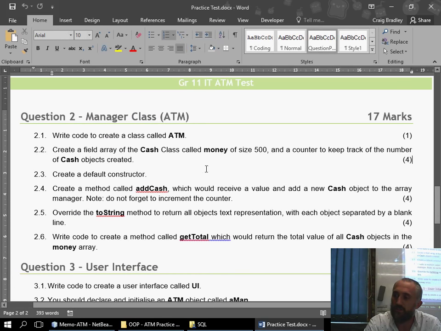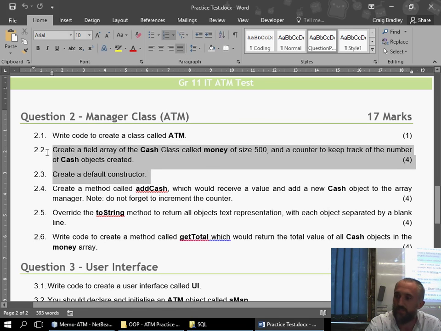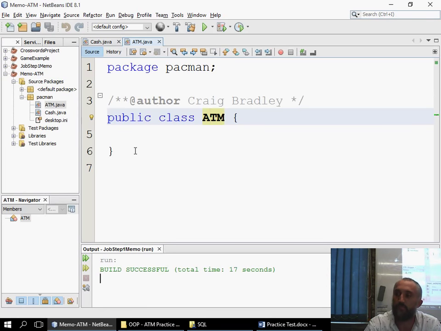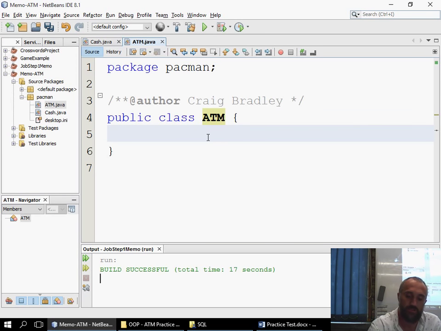Now I'm actually asking a question that I've taught you guys to also do in the default constructor. So you'll see these two questions are kind of one, but I just want you to get used to the fact that it might be asked as different questions. So I'm going to say private cash. So I'm creating an array of cash, and it's going to be called money.